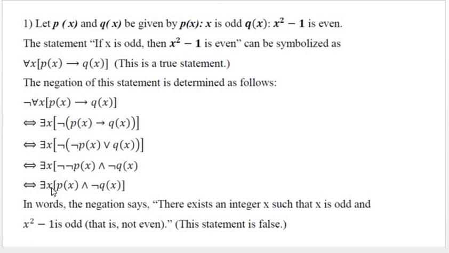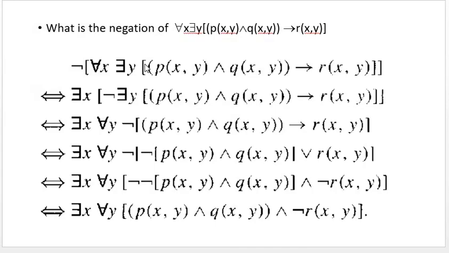There exists x, for some value of x, P of x and negation Q of x. P of x is x is odd and x square minus 1 is not even. So there exists an integer x such that x is odd and x square minus 1 is not even. And this statement is false. So this is another example of the negation of a propositional form.